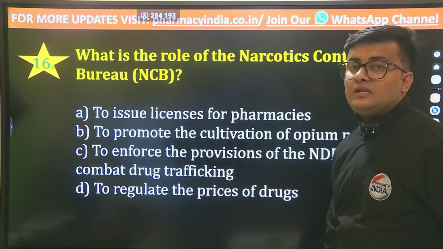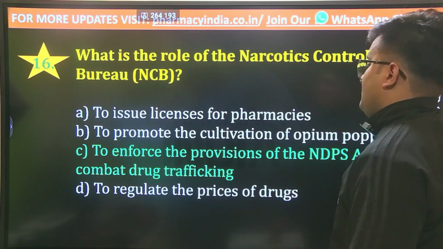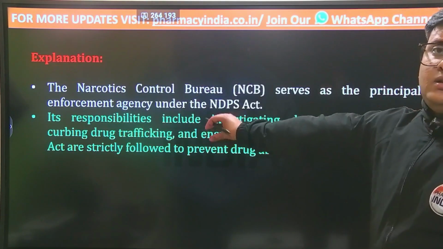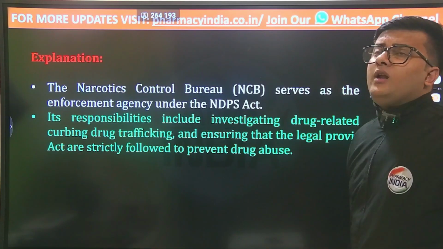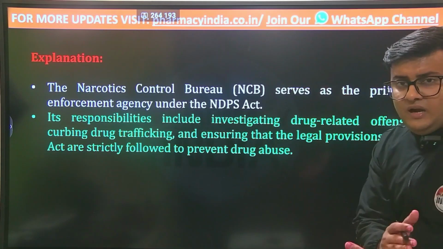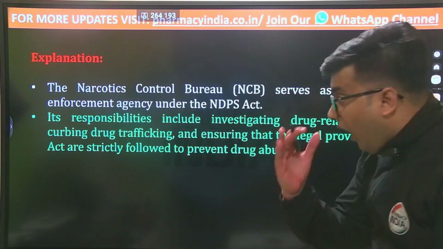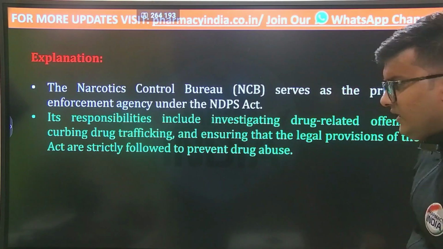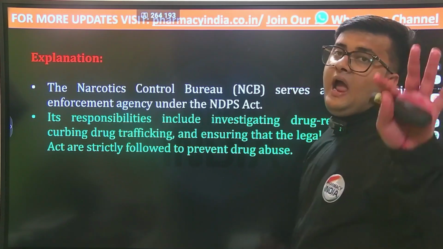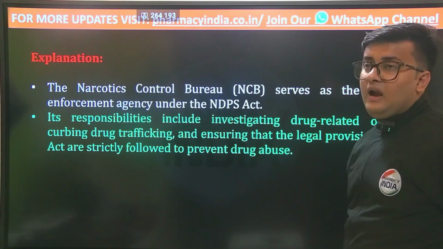And the correct answer is to enforce the provisions of the Narcotic Drugs and Psychotropic Substances Act and combat drug trafficking. The Narcotics Control Bureau serves as the principal enforcement agency under this Act. Its responsibilities include investigating drug-related offences, curbing drug trafficking and illegal activities, and ensuring that the legal provisions of this Act are strictly followed by the agencies, as well as preventing drug abuse.